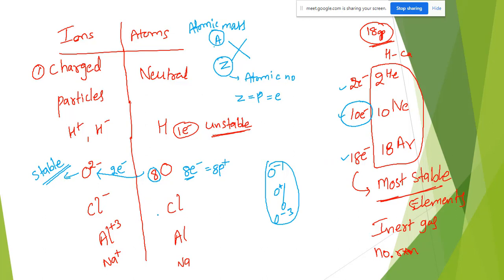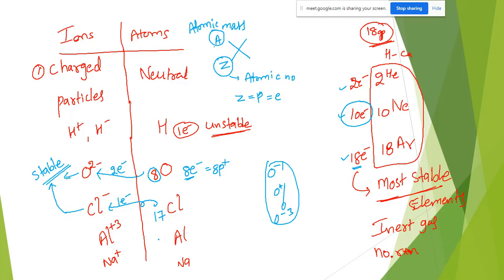Next example, you can see here, chlorine, atomic number 17. What is the nearest most stable number? 18 is stable. That's what this chlorine will do. Chlorine takes 1 electron and forms Cl minus, chloride ion. Now it is stable.